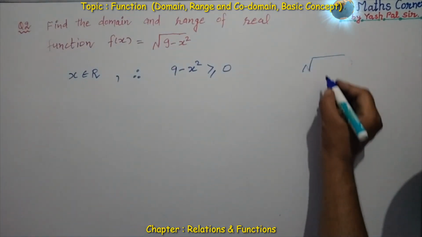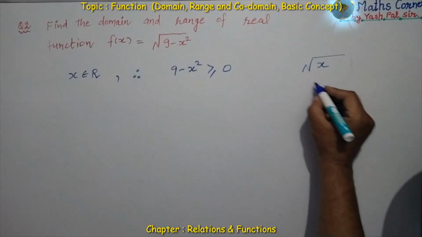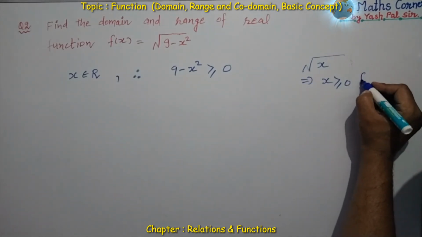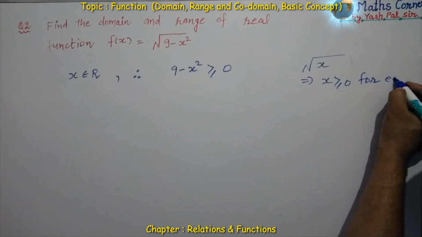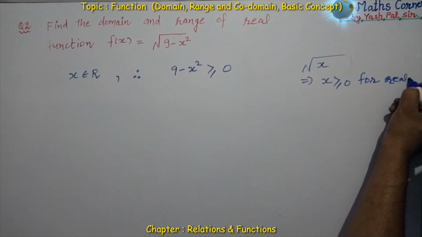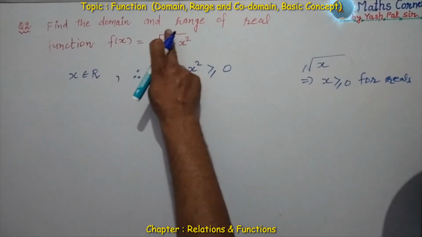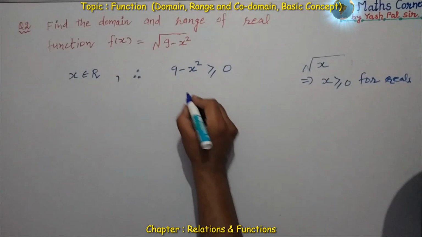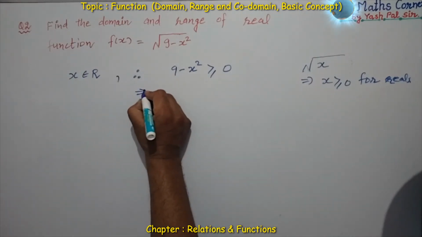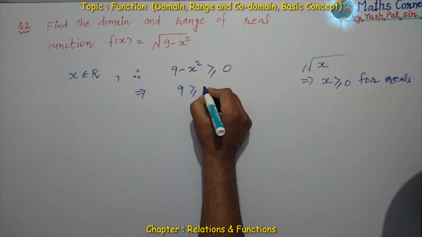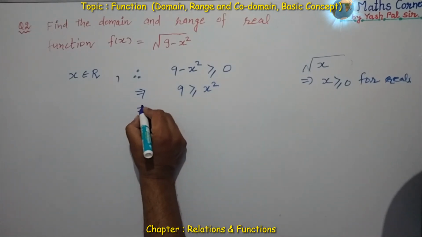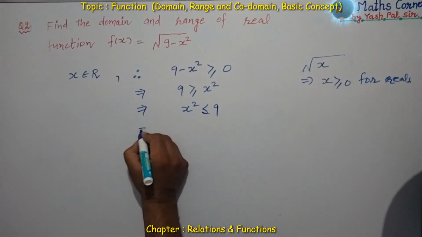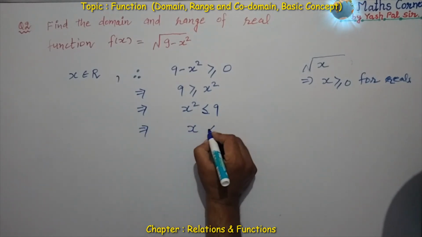So we should have 9 minus x square greater than or equal to 0, because inside the square root symbol the value should be greater than or equal to 0 for reals. It means we can say 9 is greater than or equal to x square.